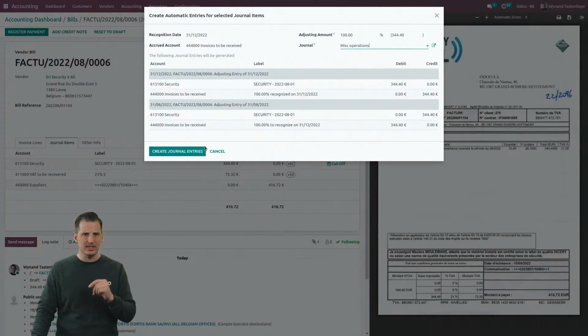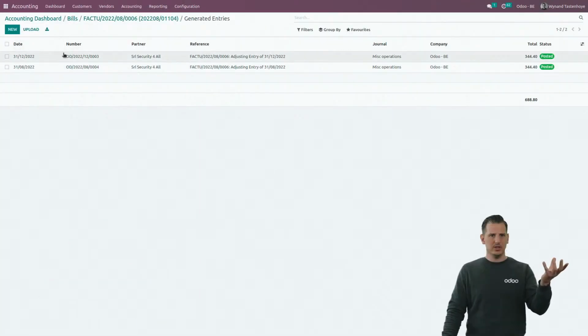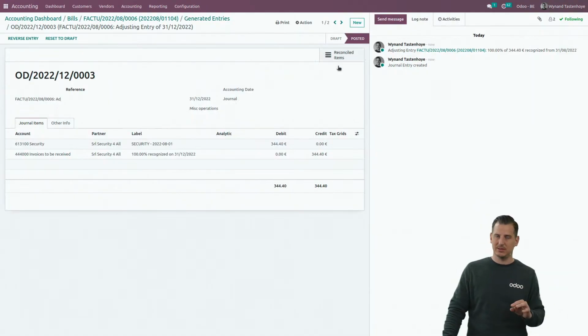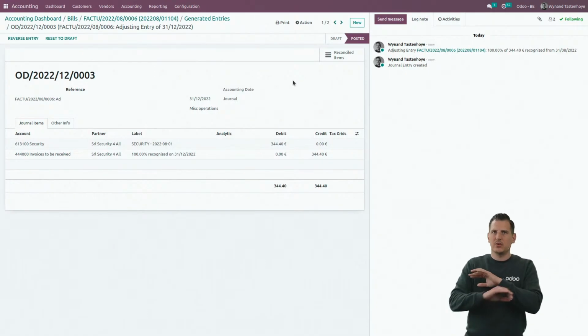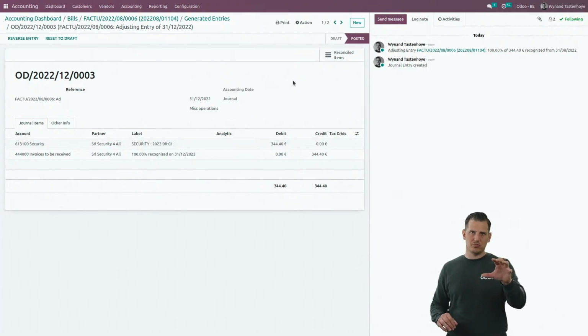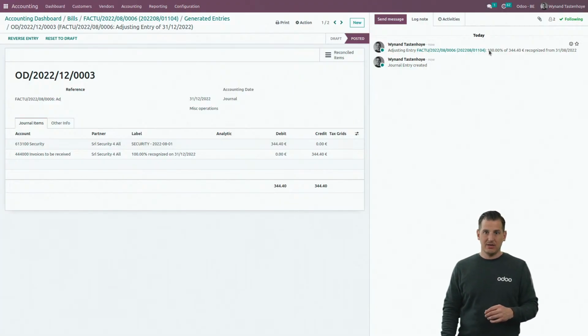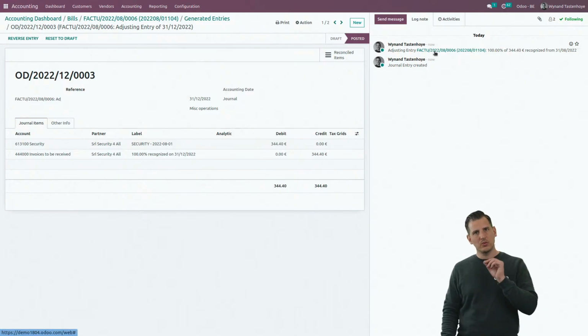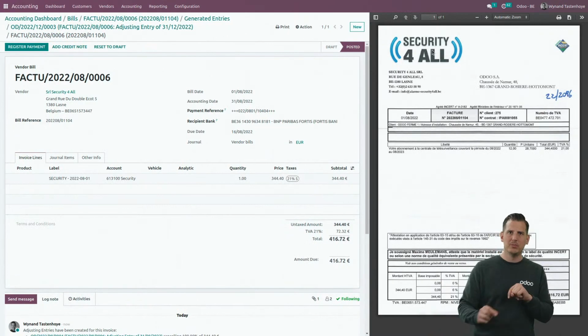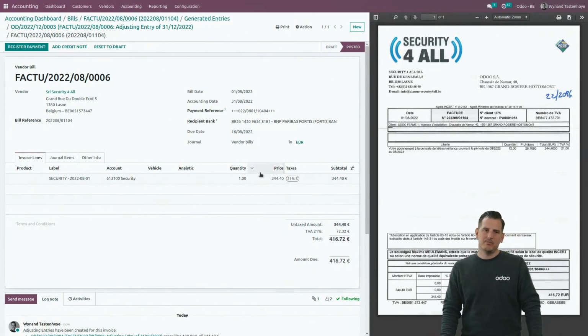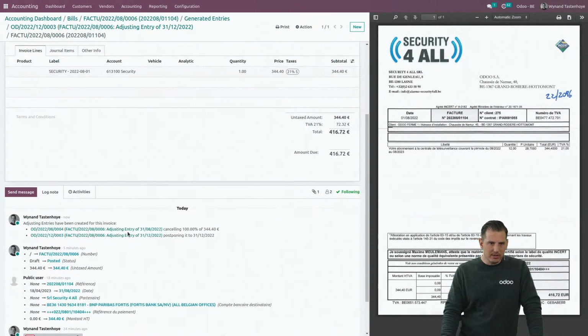So in a single click, I'm going to create the provision, as you can see over here, on the 31st of December, and I also immediately reversed it on the date of the bill, so that there is no other impact on the date of the provision instead of the bill. And from here, I keep track of to what bill it's linked, because if I click over here in the chatter, I jump back to the bill that I basically created the cutoff for. And also here, in the chatter of the bill, I can see both the miscellaneous adjustments at their specific date.